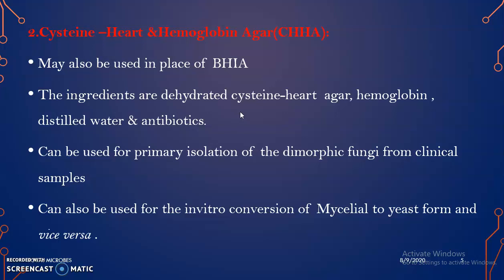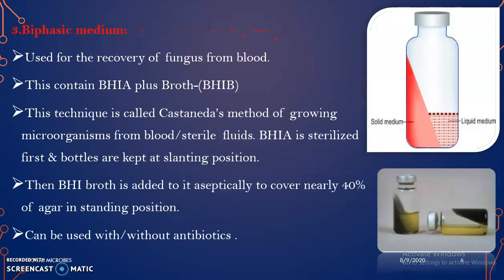Second one is cysteine heart and hemoglobin agar. It can be used in place of brain heart infusion agar. Ingredients are dehydrated cysteine heart agar, hemoglobin, distilled water and antibiotics, and it can be used for the primary isolation of dimorphic fungi from clinical samples. It can also be used for the in vitro conversion of mycelial to yeast form and vice versa, that is, the MY shift can be studied using cysteine heart hemoglobin agar.